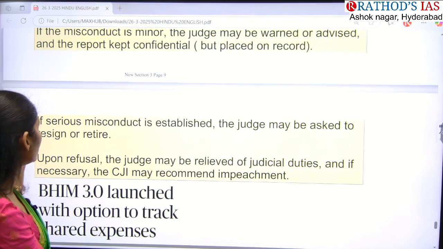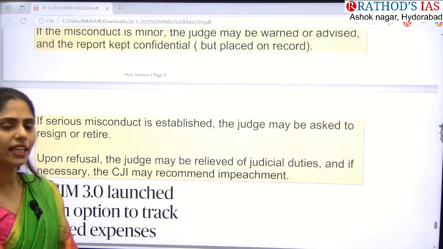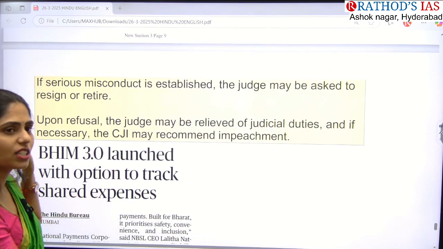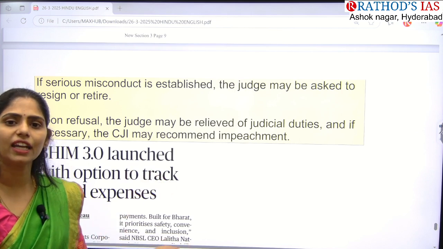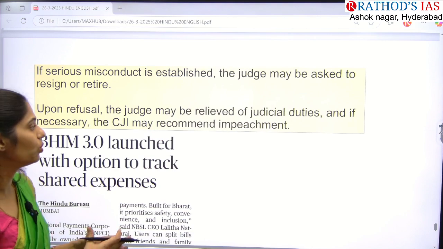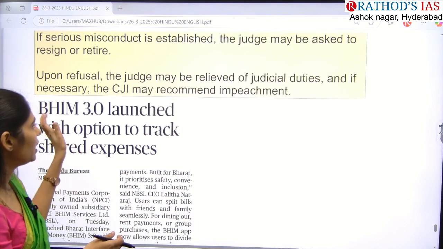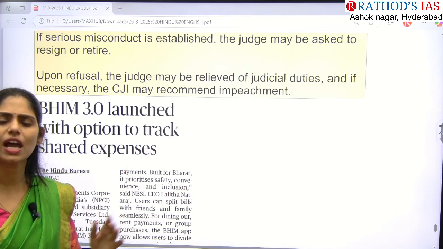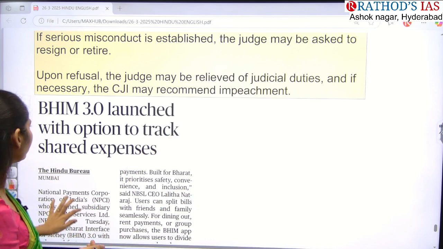If there is any serious misconduct, then the judge is asked to resign or retire. If that judge refuses to retire or be removed, the judge may be relieved from judicial duties. The CJI may also recommend impeachment of that judge. So this is the process which happens in the inquiry committee.